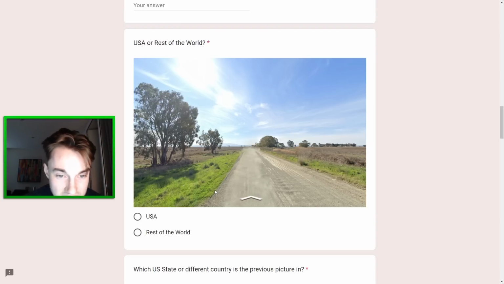I definitely can think of places in Australia this could be. I definitely can think of places in South Africa that this would be, but why drive on the right-hand side of the road like that? Is there something that they're overtaking that we just can't see? With a single frame, you really can't infer too much, I guess. So, yeah, I guess Argentina is possible as well. I don't really think it's the US, to be honest. I think this is the rest of the world, but the options are still threefold.